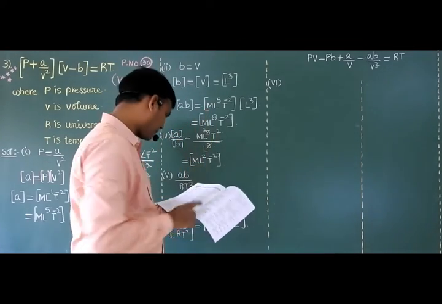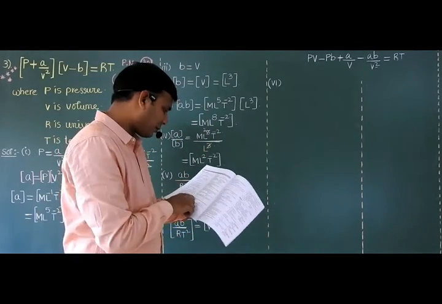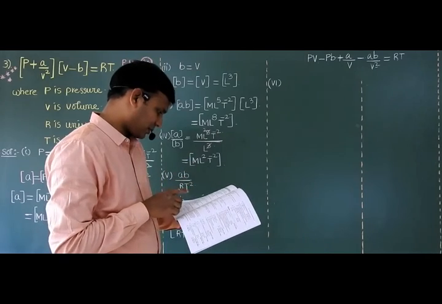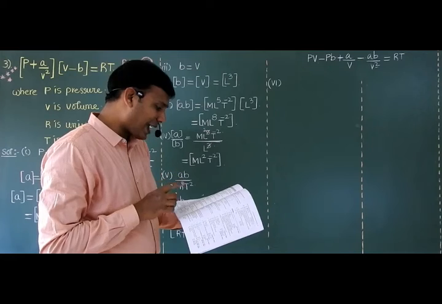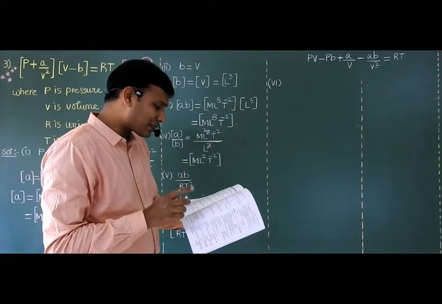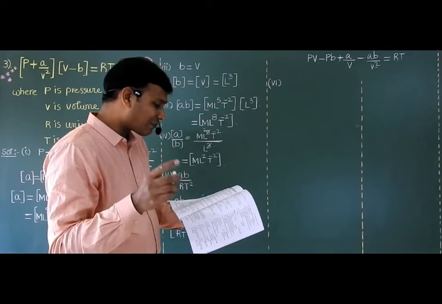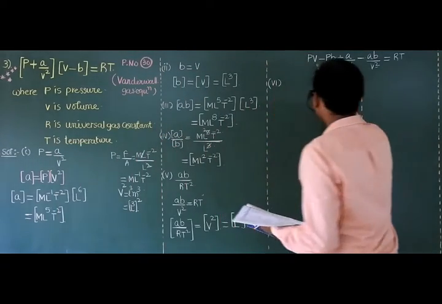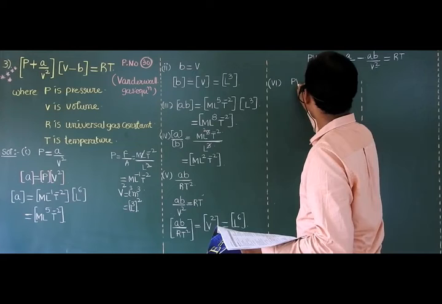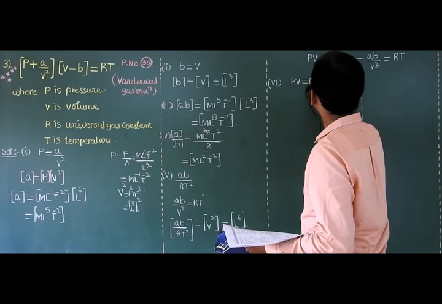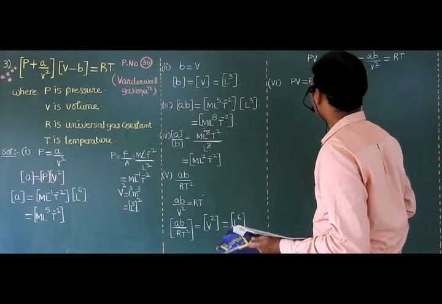After this, question number 6, sir. In your material, that is question number 14. In the above problem, which of the following does not have the same dimensional formula as that for RT? So just now I told you, we can equate these two. PV is equal to RT, right? PV is equal to RT.